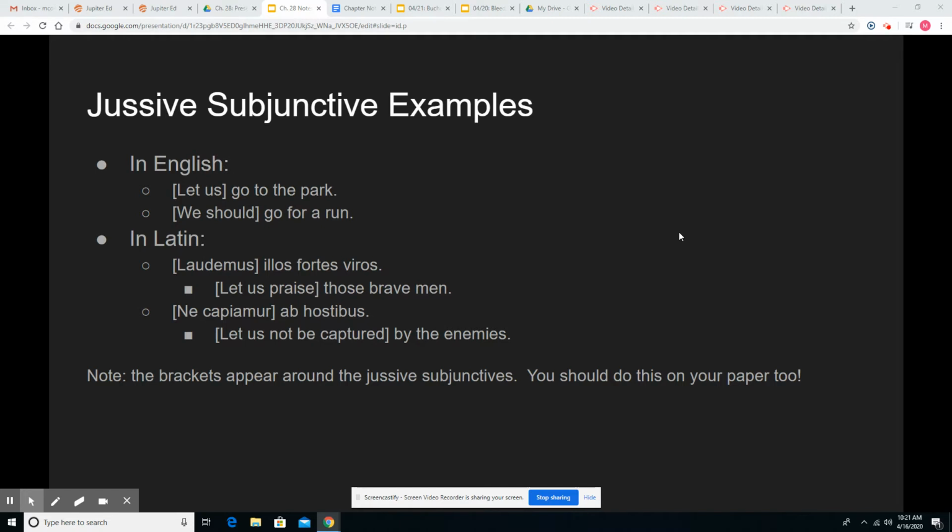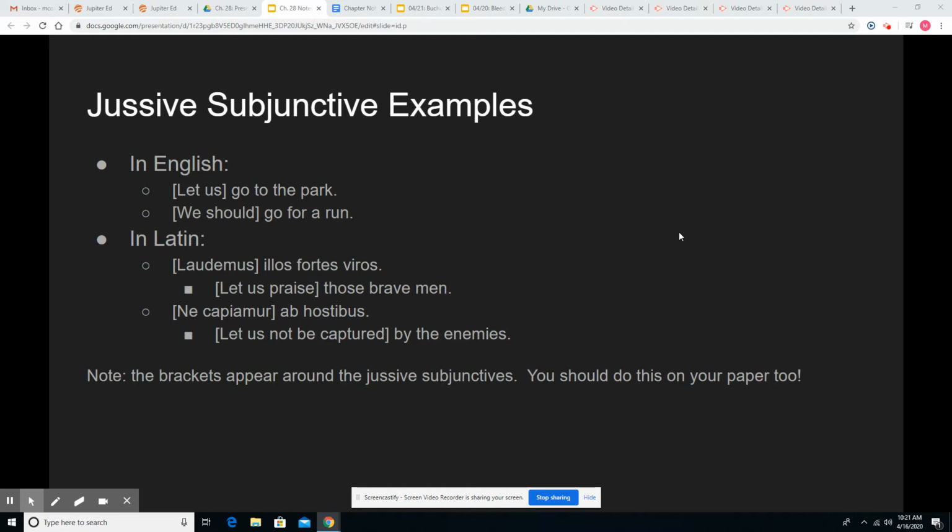But here's another example. We should go for a run. Here, again, our jussive subjunctive, we should go. So on this one, we could also translate it, let us go for a run, or let's go for a run. That works just as well too. That's probably a little bit more Englishy. Sounds a little bit nicer to us. So that's how we will translate these in English, how we'll recognize them in English. Let's turn now to Latin.